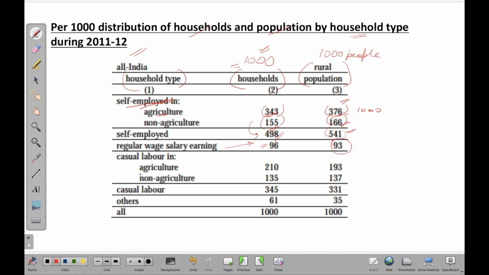Casual labor, you will get 210 households over here, and if you consider people, you will get 193. So this table is all about that. You should have a look at it and try to figure out what it is trying to say, right? So this is for your census of 2011-12.